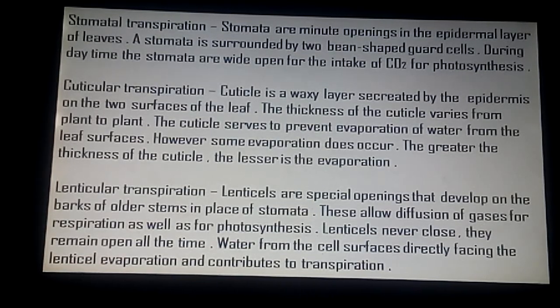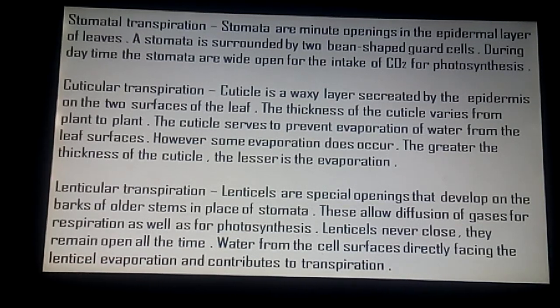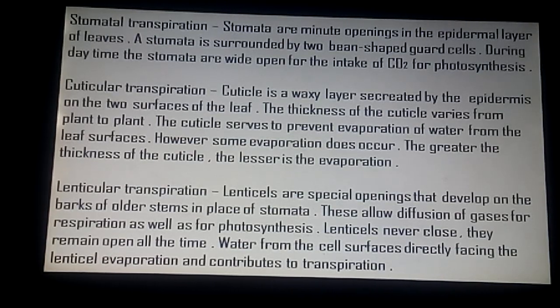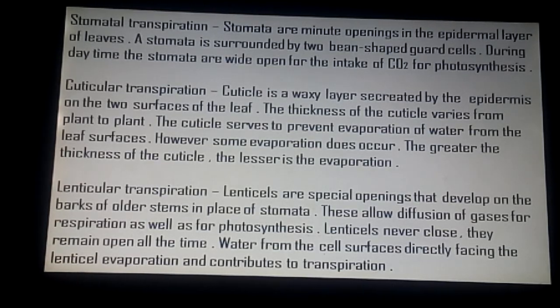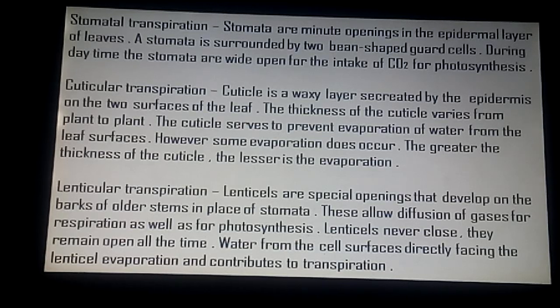Do you know leaves of some plants wilt during midday and recover in the evening? Yes, in some plants, such as balsam, the leaves wilt during the midday in spite of the fact that there is plenty of water in the soil. In such cases, the rate of transpiration during midday exceeds the rate of absorption of water by the roots. The cells therefore lose turgidity. In the evening or during the night, the stomata are constricted and the temperature is not high. Therefore, there is no loss of water through transpiration, and the turgidity of the leaves is reacquired and they stand out erect. Stomatal transpiration is controlled by the plant by adjusting the size of the stoma, whereas this does not happen in case of cuticular and lenticular transpiration.